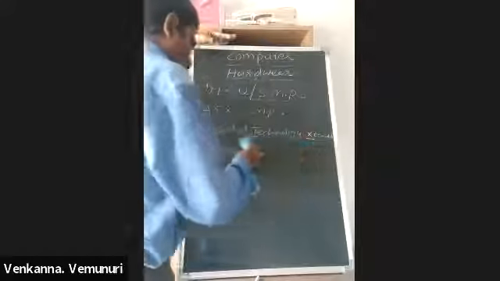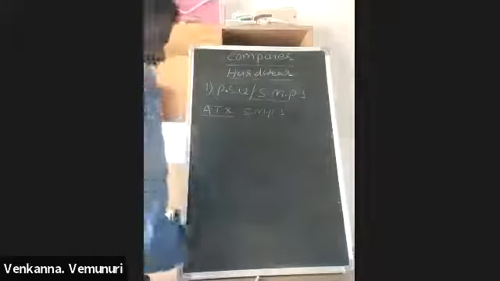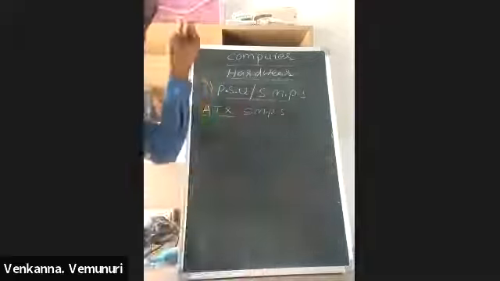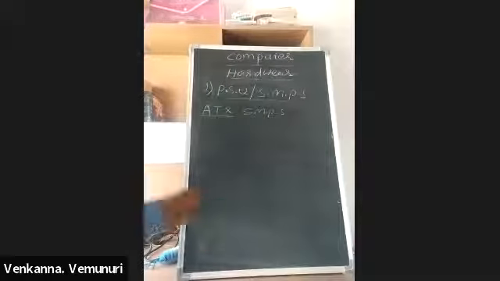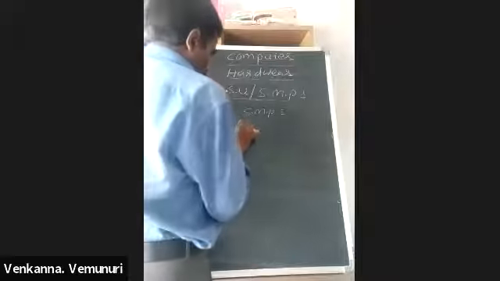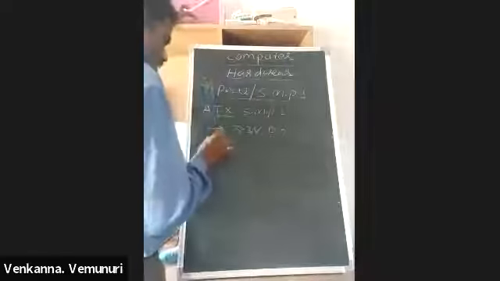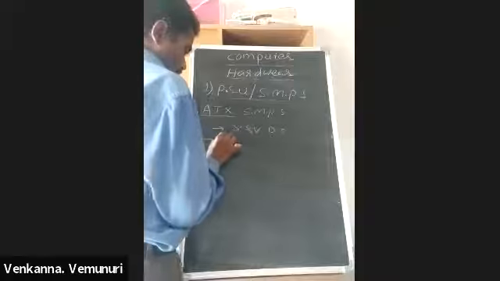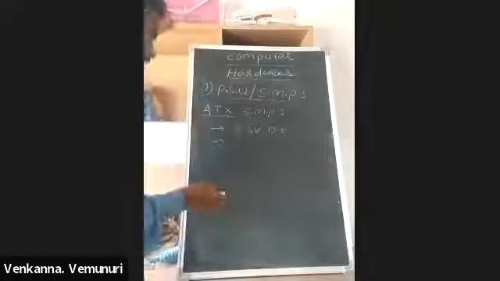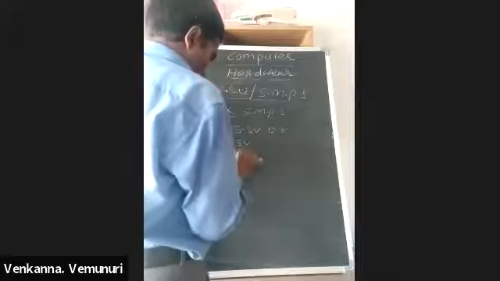Now, what are the main voltages of this ATX SMPS? The first one is 3.3 volts DC. Next one is 5 volts, and next one is 12 volts.